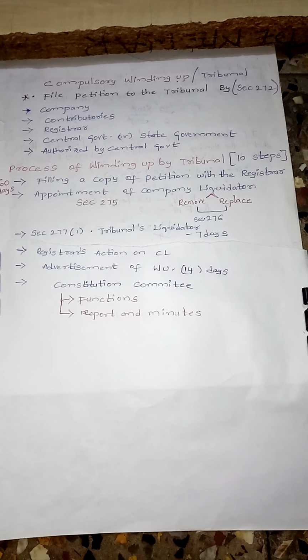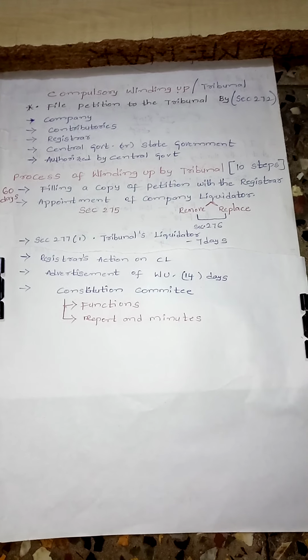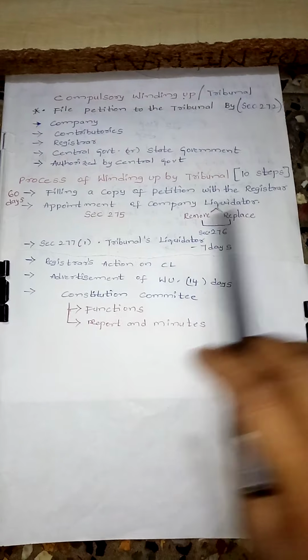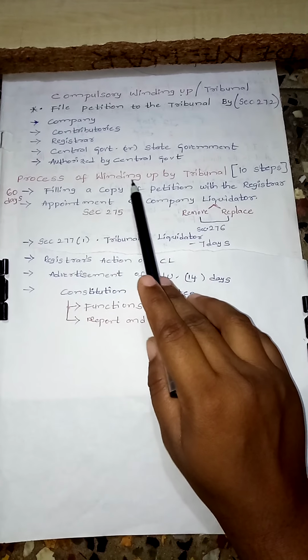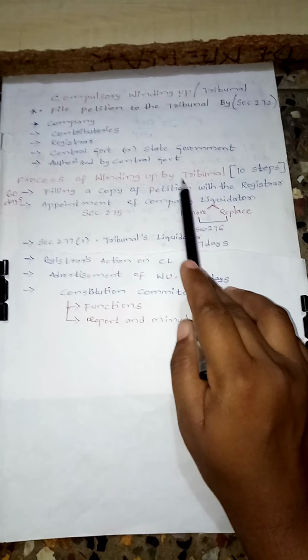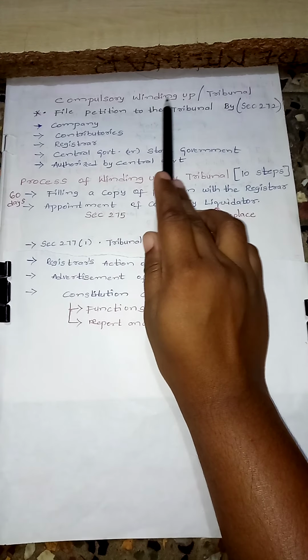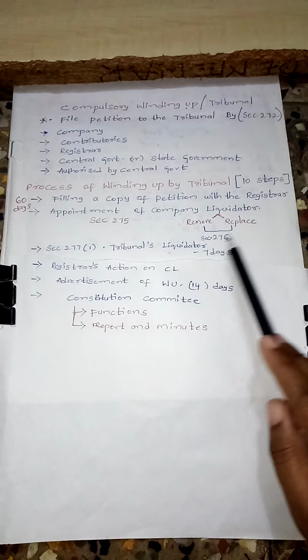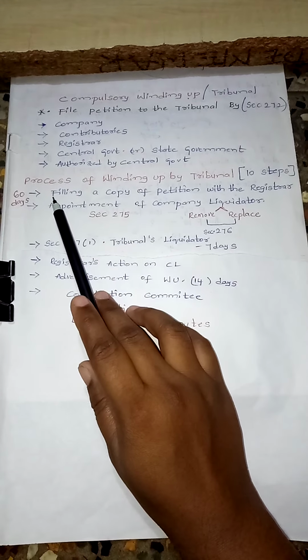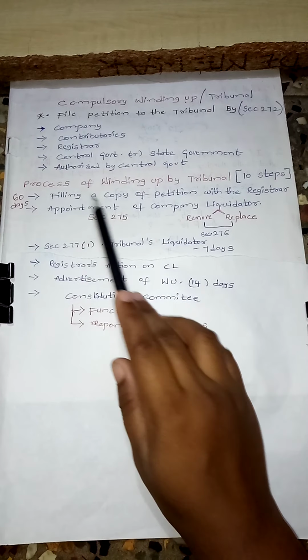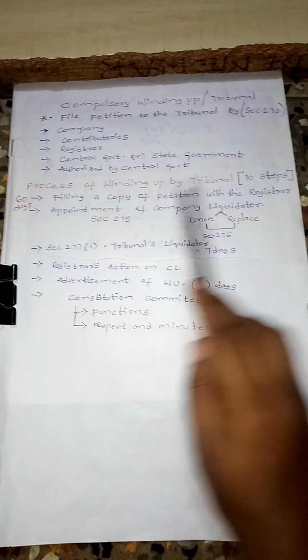Hi viewers, in this video let us learn about the topic of process of winding up by tribunal. Hope you already know winding up by tribunal is also known as compulsory winding up. Now in this process we do have 10 steps. Coming to the first one. The first step is filing a copy of petition with the registrar.